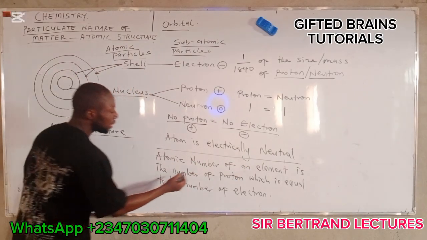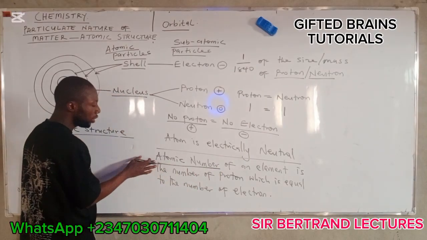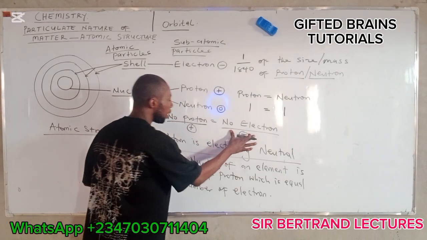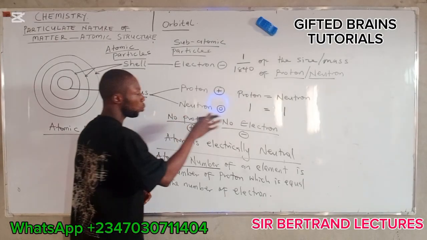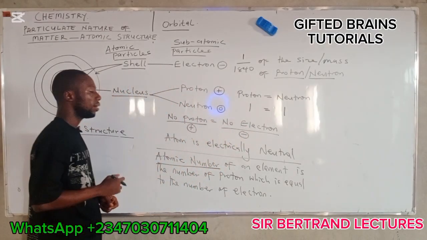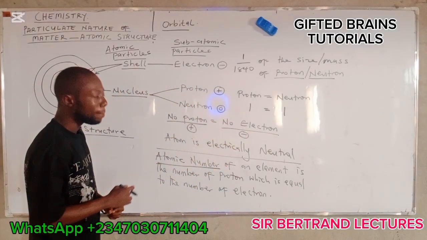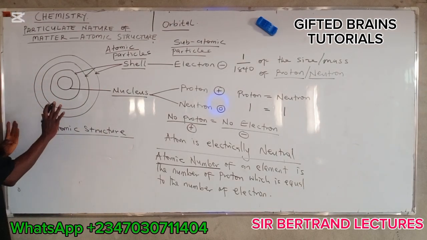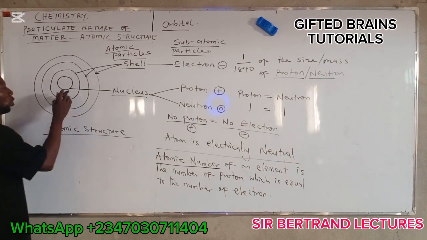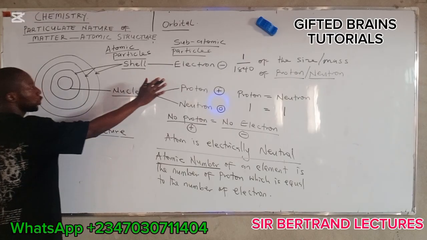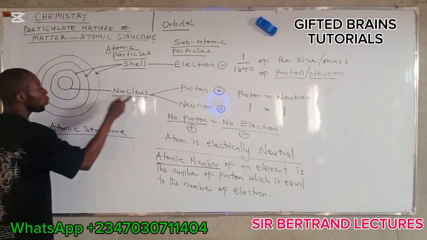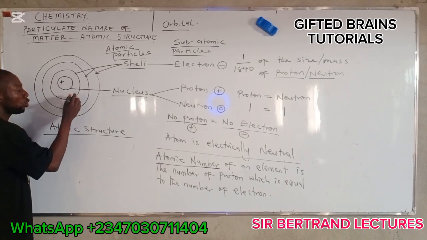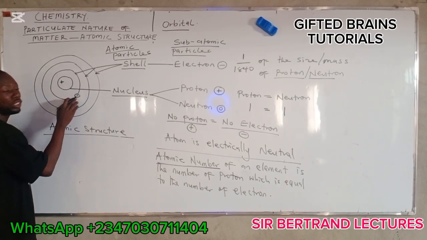Now, having defined the atomic number, which is equal to the proton number and also equal to the electron number, let's look at the atomic mass number. Before we move into that, look at what we meant by this explanation. In the nucleus, we have protons. If we have one proton here, we are going to have one electron on the shell.